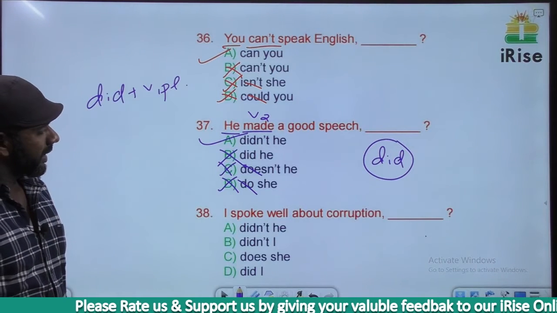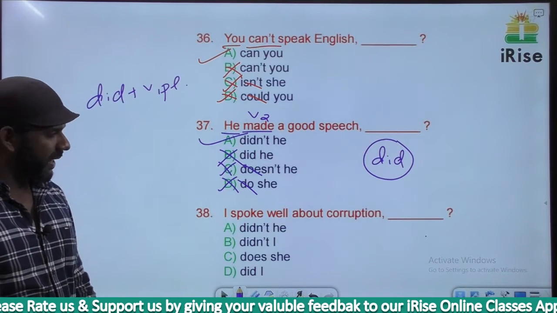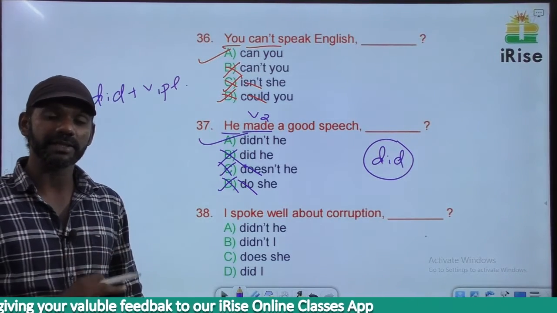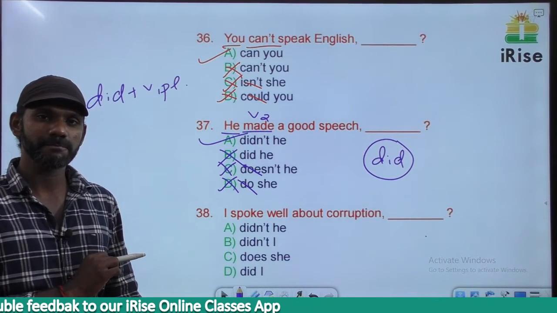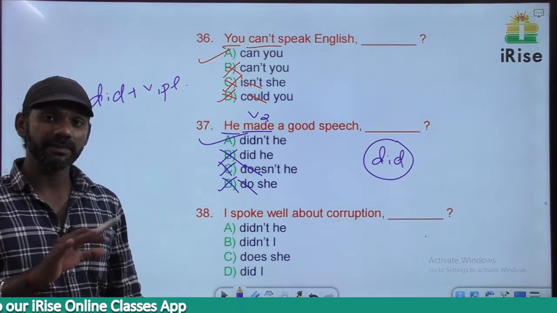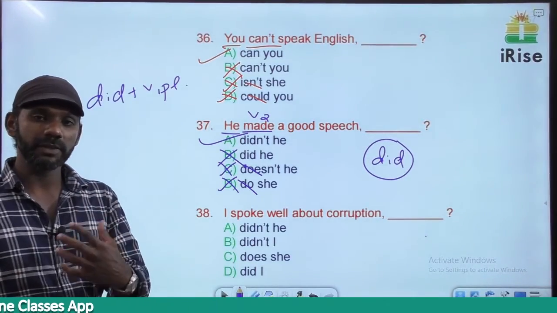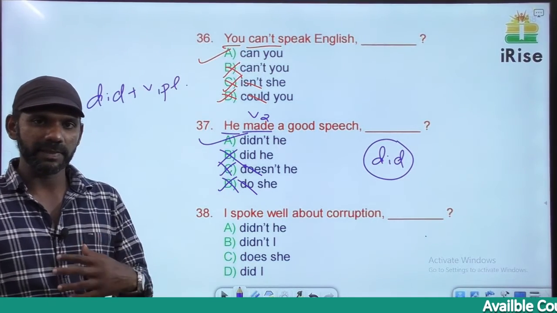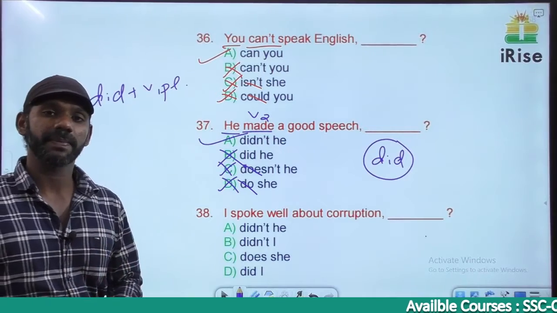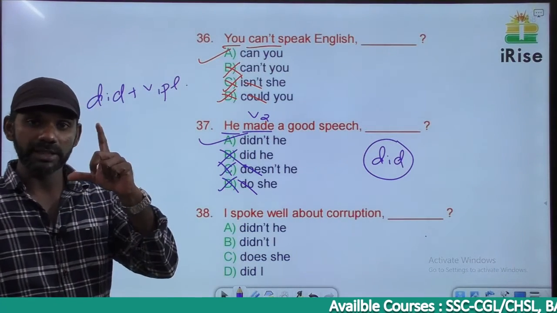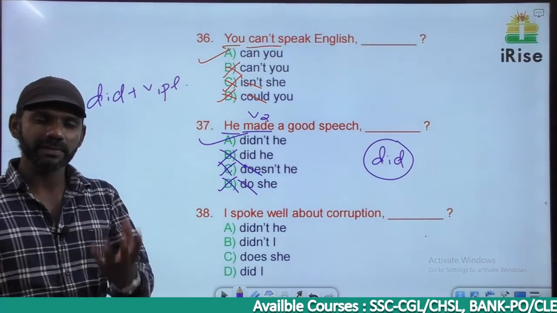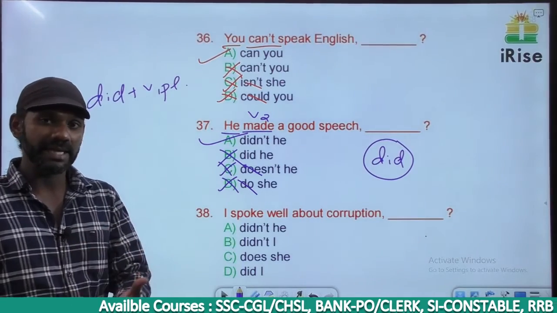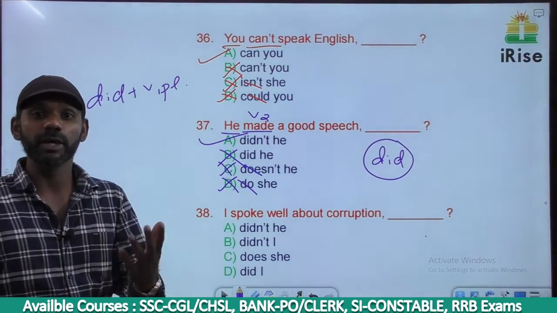The next one. I spoke well about corruption. Now this is boasting or exaggeration. I told you the difference between exaggeration and boasting. Boasting means if I speak too much about myself, that is called boasting, right? Self-appreciation. I should not praise myself, others should praise me. What about exaggeration? Exaggeration means making a mountain of a molehill. The issue will be very small, and we present it with a lot of hype. That is called exaggerating, right? Exaggeration is a noun. Exaggerating is a verb.